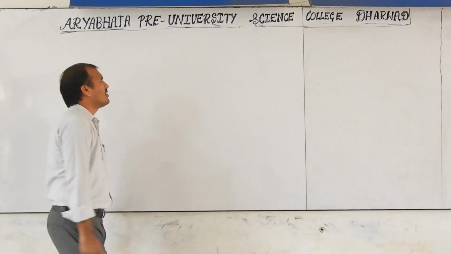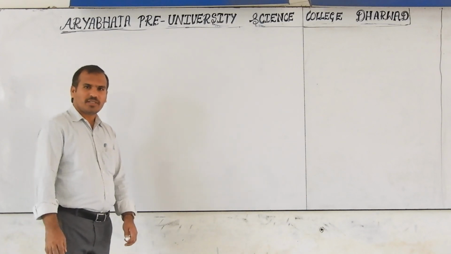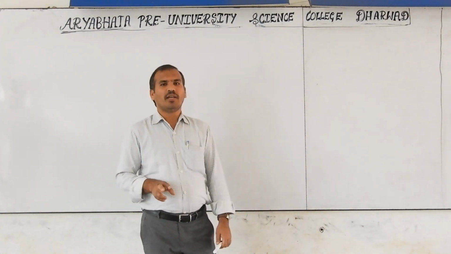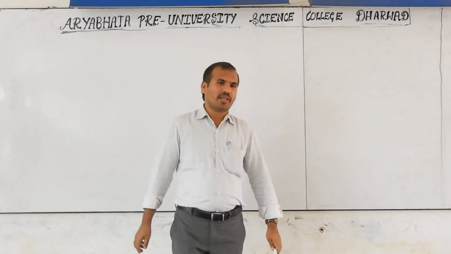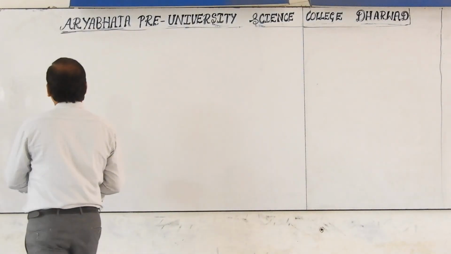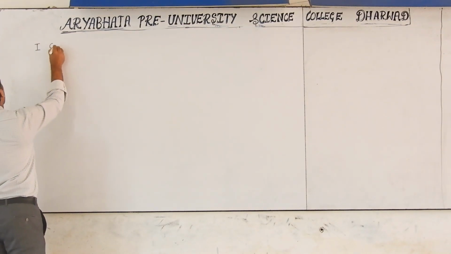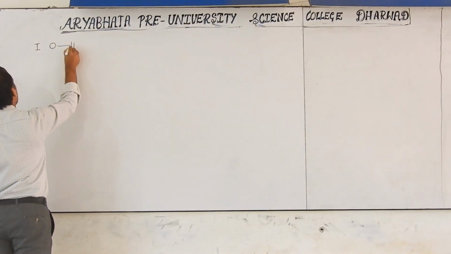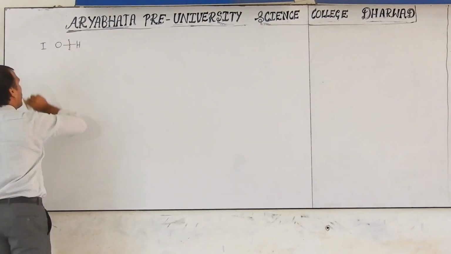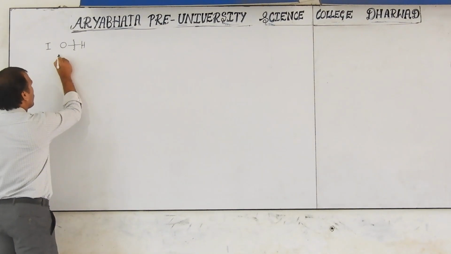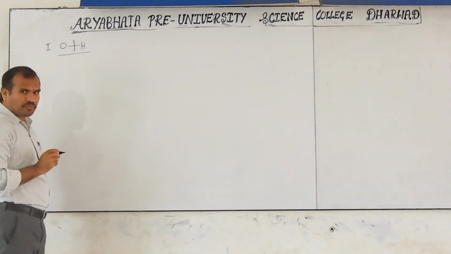In the last class, I discussed the chemical properties. There are two types of bond breaking: one is O-H bond breaking and the second is C-O bond breaking. I will discuss the first one, the O-H bond breaking reaction. Number one, O-H bond breaking. Okay, this is called the O-H bond breaking reaction.